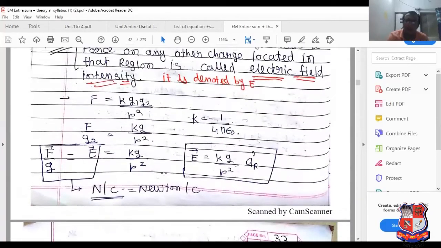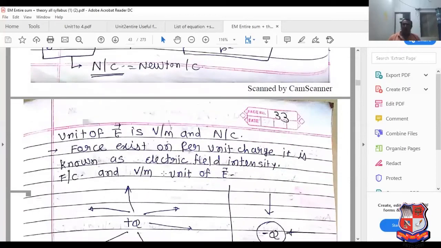So it is F divided by Q2, so F divided by Q2 equals E. So E equals KQ divided by R square in the direction of aR. And this unit is Newton per Coulomb, or we can say volt per meter. It is the unit of electric field.